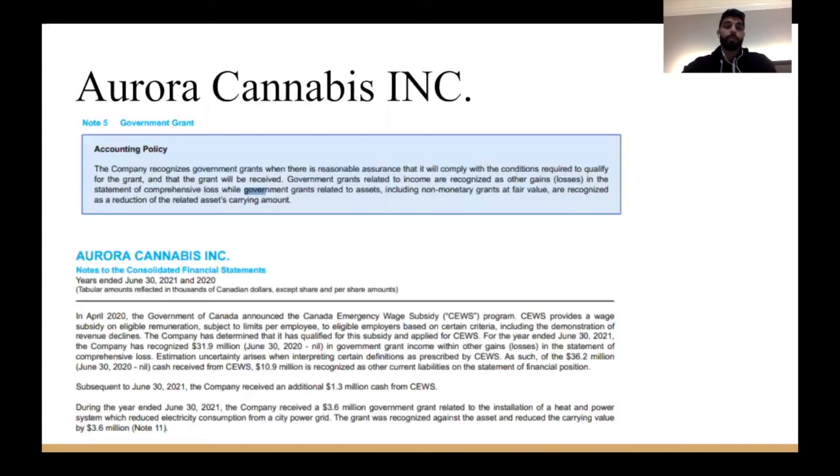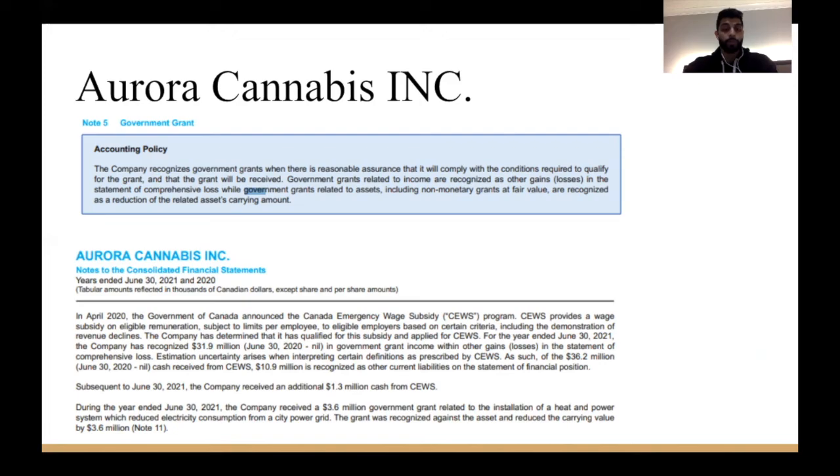So moving on to our first example, Aura Cannabis. They do a great job in their notes, disclosing what government grant they have received, as well as, which I really do prefer, describing their accounting policy. Under their policy, government grants related to income are recognized as other gains and losses under the statement of comprehensive loss, while government grants related to assets, including non-monetary grants at fair value, are recognized as a reduction of the related asset's carrying amount. So this is nice because it tells you exactly where it will be recognized.